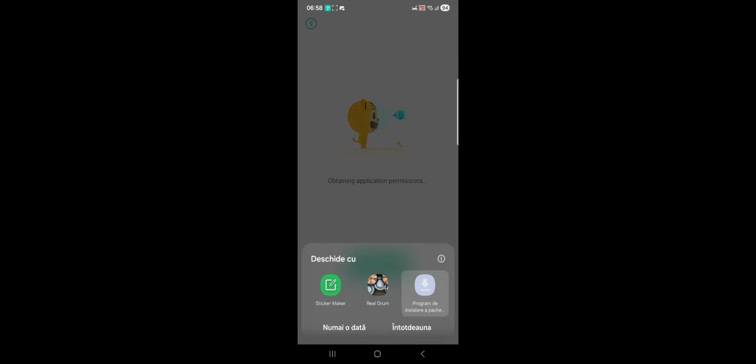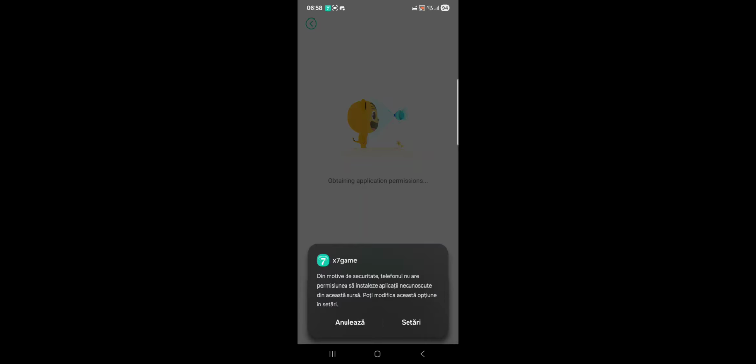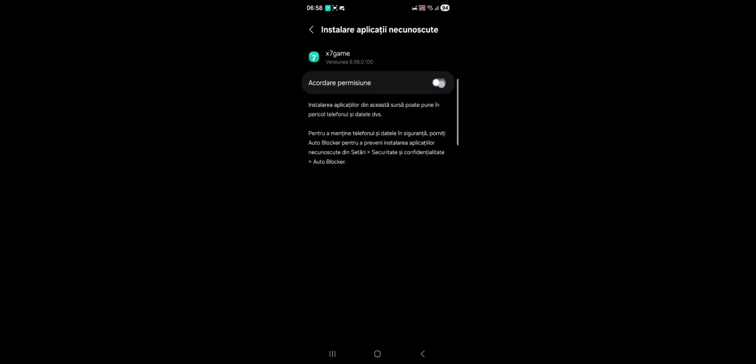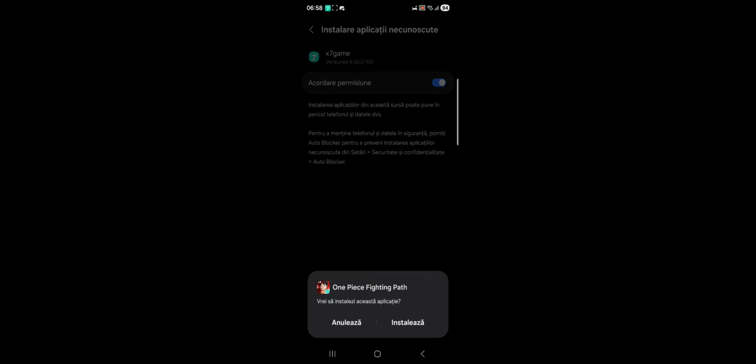So yeah, after the app has been downloaded, we go ahead and install it. Here we go to settings, we allow permissions, and then we press on install.